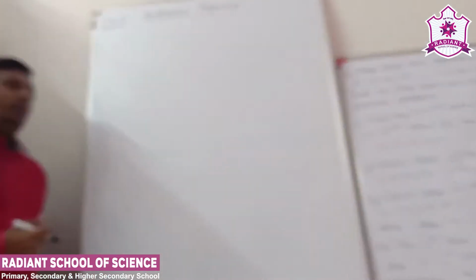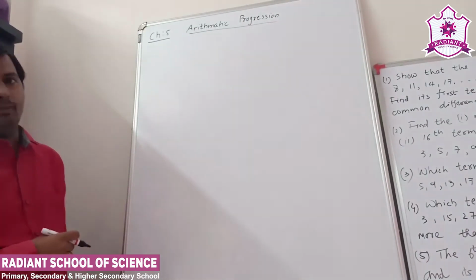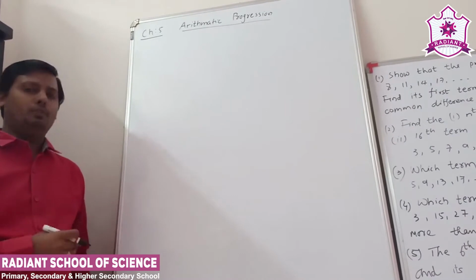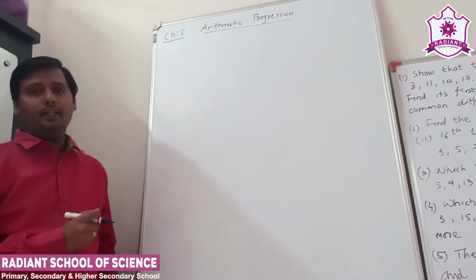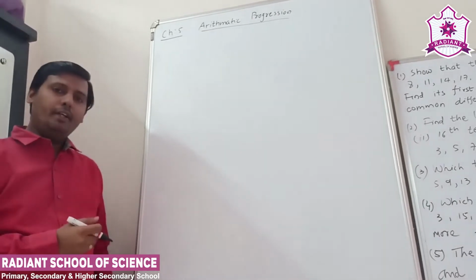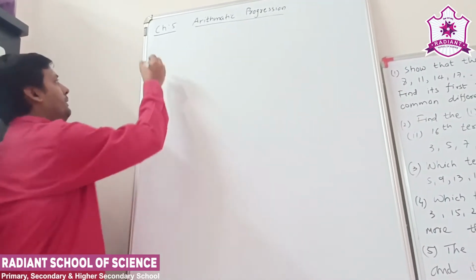So the nth term of the AP is equal to a plus (n minus 1) into d. It is the general formula. So to find the 10th term, a plus 9d. The 20th term, a plus 19d. The 100th term, that means a plus 99d. Clear? So some examples are there.